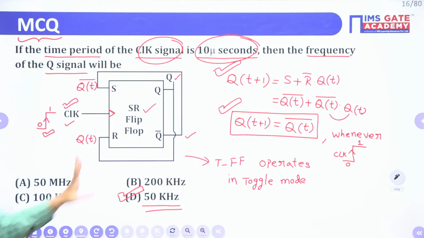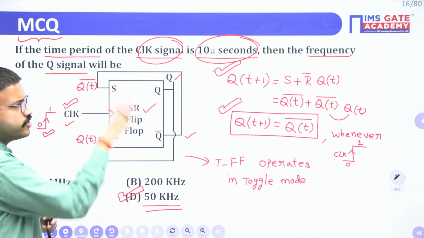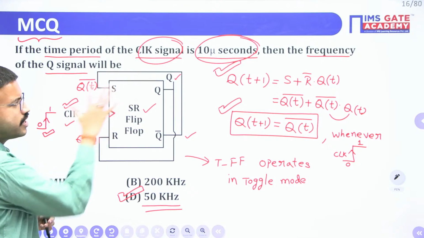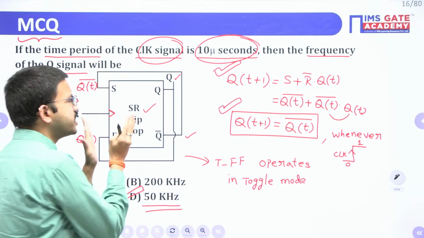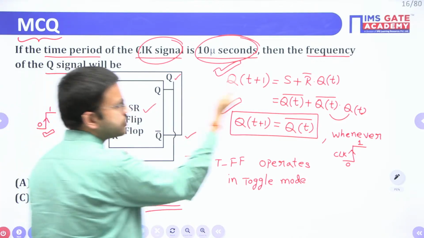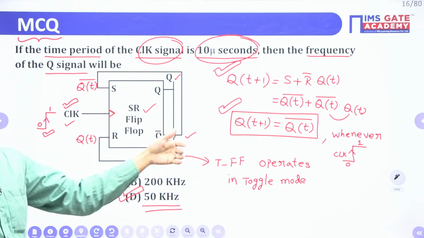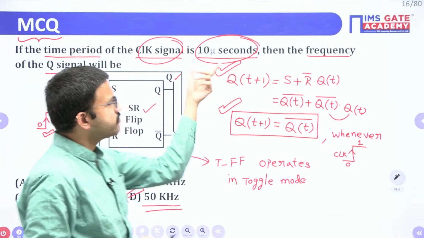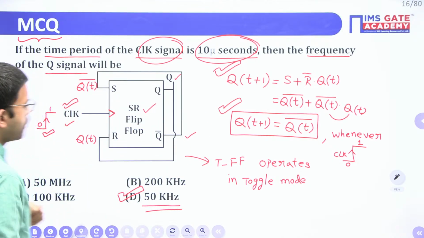I hope it is clear for everyone. Regarding whatever may be the question related to flip-flops, registers, counters, it is the same procedure. First you have to write the characteristic equation of the given flip-flop, and according to the given inputs substitute it and then do the simplification. Sometimes they will ask in terms of waveforms, sometimes in terms of frequency or time period, etc. So accordingly you can go.